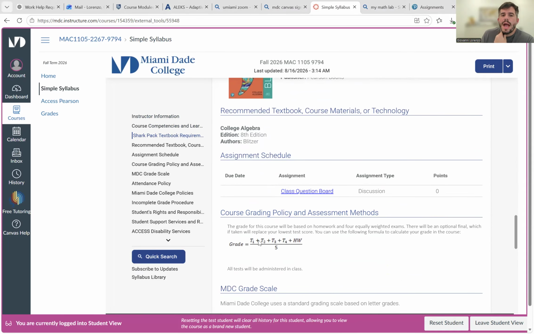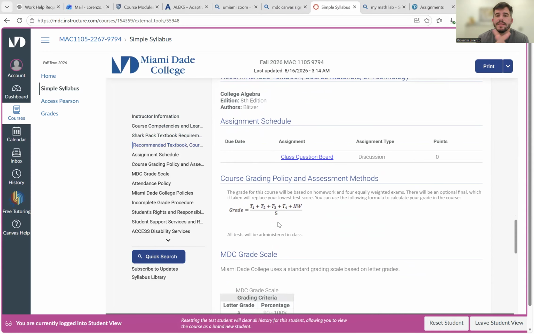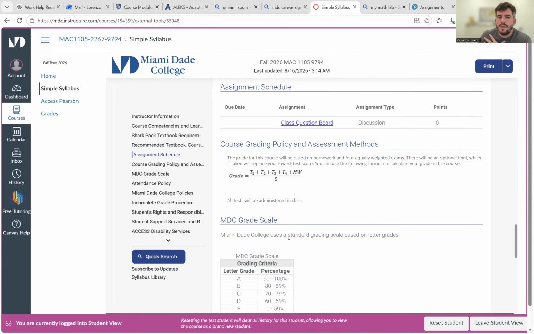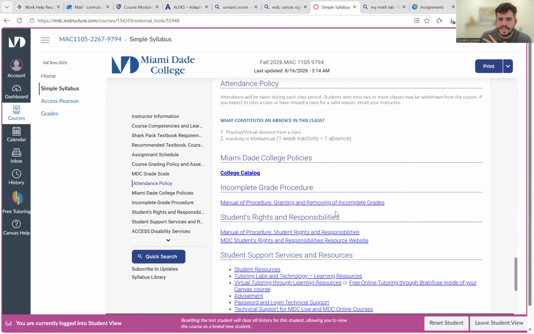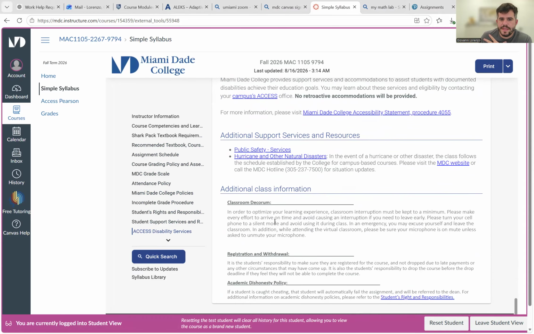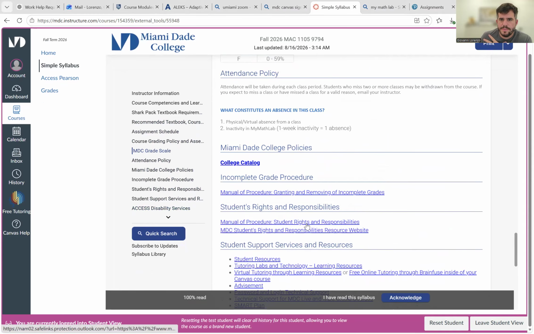Our grading process here, 4 tests and the homework. All those tests and the homework are attached to your MyMathLab component. We're going to take the best 4 test scores. The final itself is considered to be optional. So if you're satisfied with your 4 test grades, you don't need to take the final. If you think you prefer the final over one of the 4 tests, that's fine by me. That's what you'll do. Everything's based on your 90-point scale, etc. And you can see everything else here and all the other things that are going on.